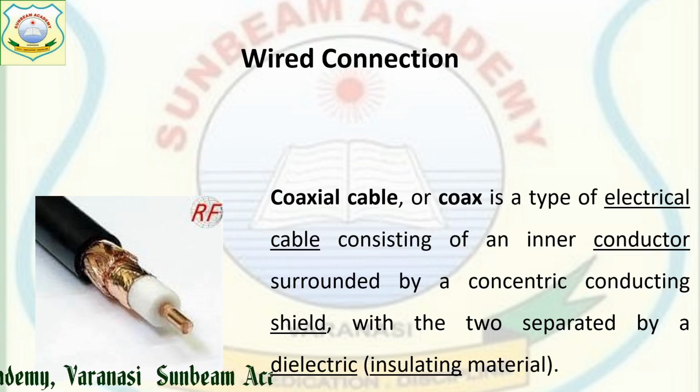Dielectric insulating material means that the wire is covered with some plastic material, then covered with ground wires in the form of a net, again covered with a foil-like material, and then covered with a plastic insulator. That's why it is a dielectric insulator connected, right?